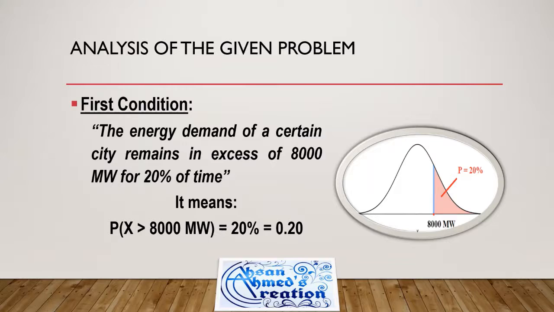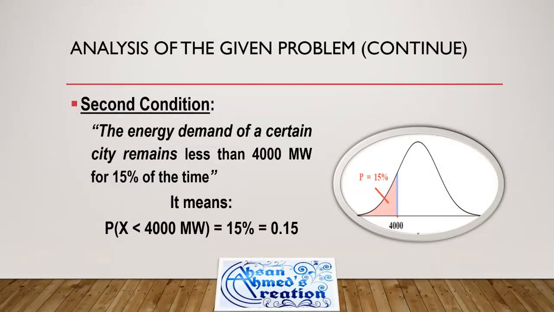You can see in this dome of normal probability curve that the probability of exceeding 8,000 megawatt is given, that is 20%. Now move forward.